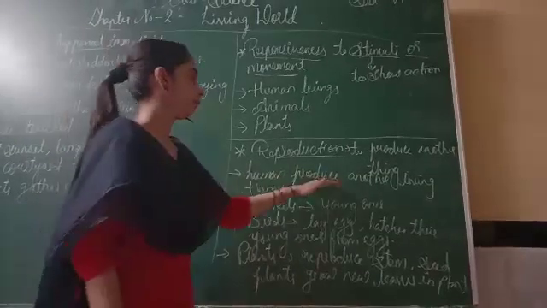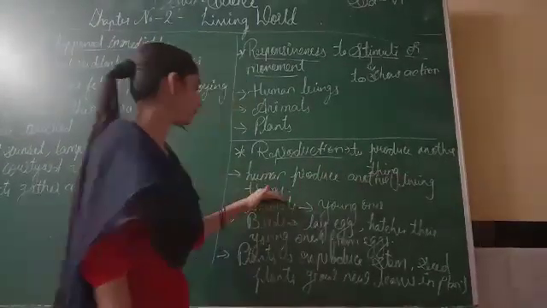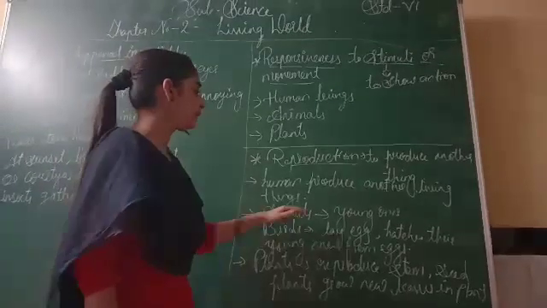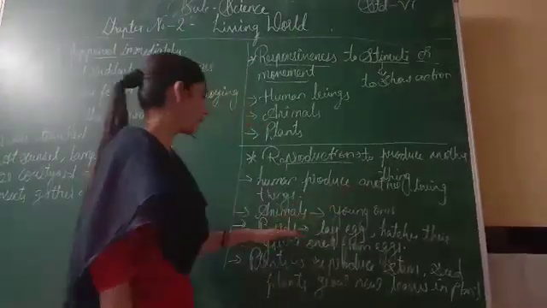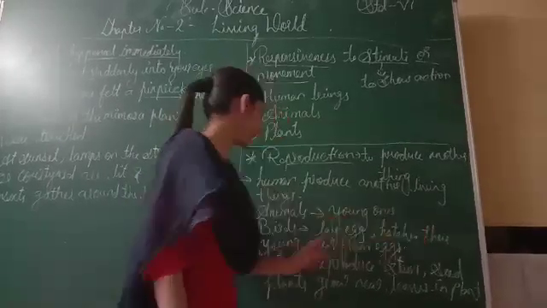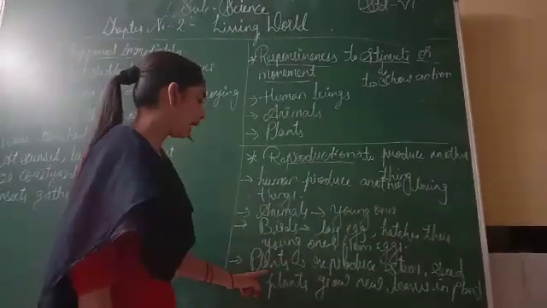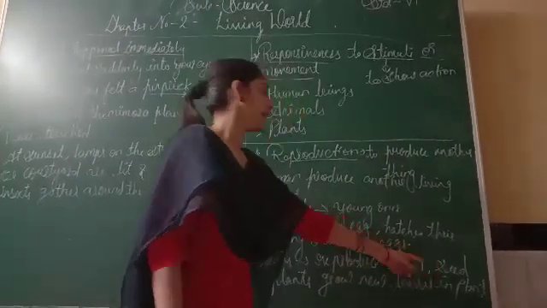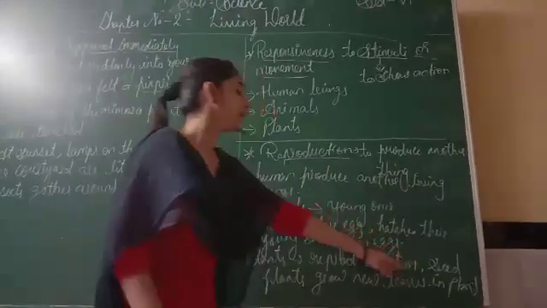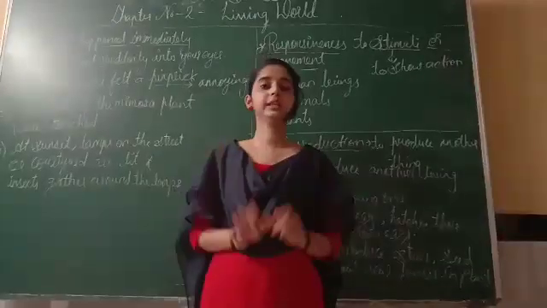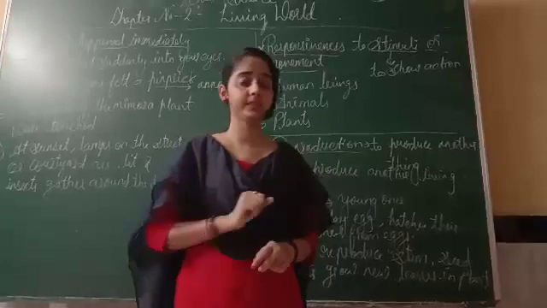A human being gives birth to another human being. Animals give young ones. Birds lay eggs, and from that egg they hatch their young ones. Plants reproduce from stem and seed, and because of that new plants grow in terms of leaves. So these are the 5 characteristics we have seen today.